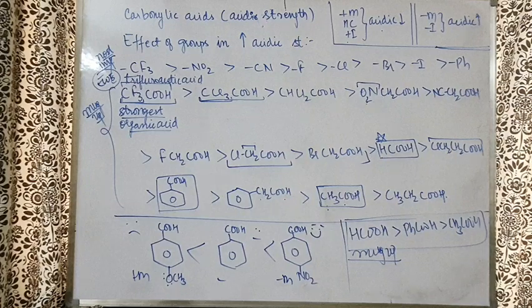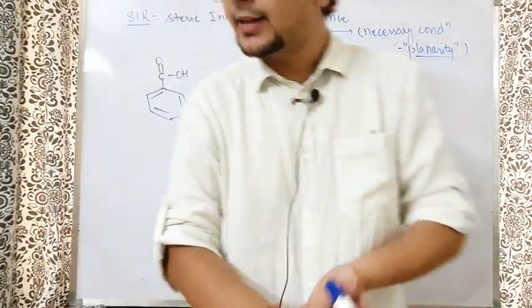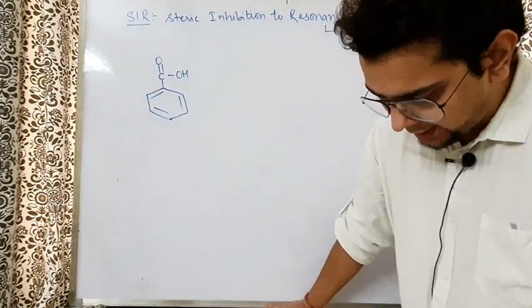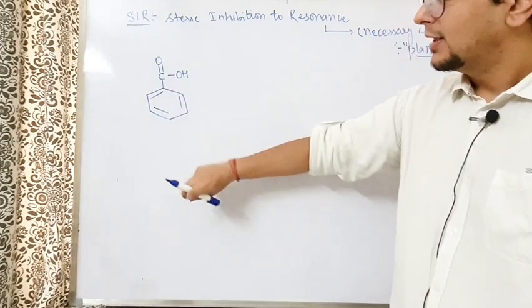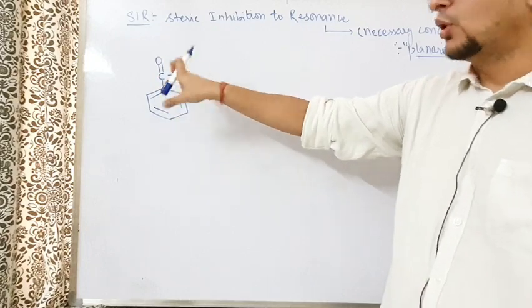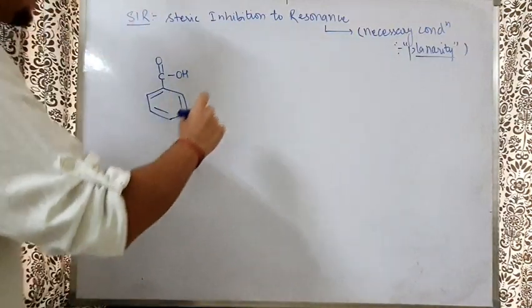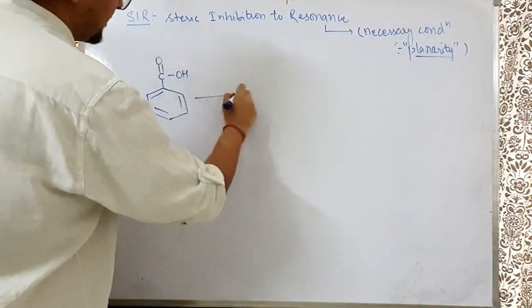Now I'm going to explain to you SIR, steric inhibition of resonance. Let's understand the steric inhibition of resonance, SIR. So look, what happens is this. Before starting this, I would like to first make you understand whether this benzene ring is good for the COOH group's acidity or bad for it. Understand. Look, this is a COOH group. If it releases the H plus, what will happen?